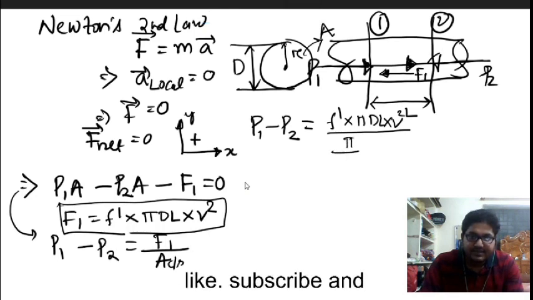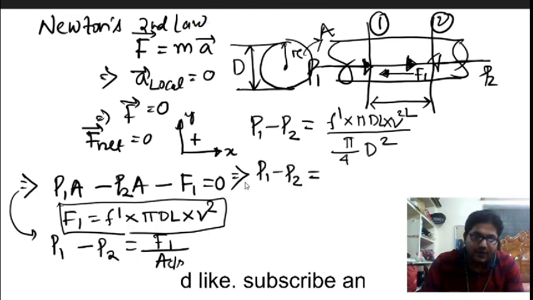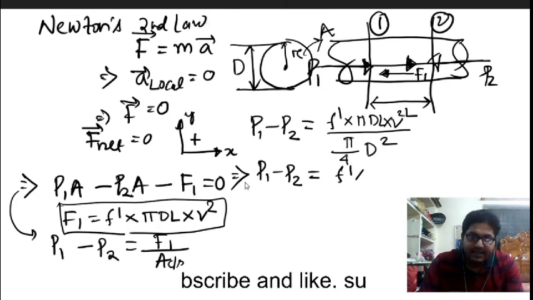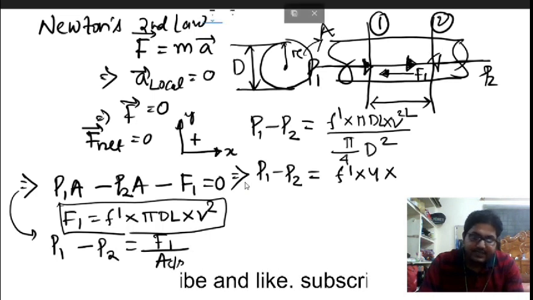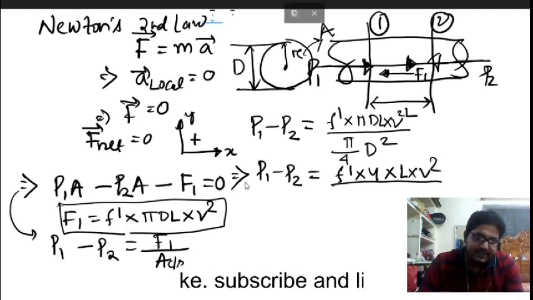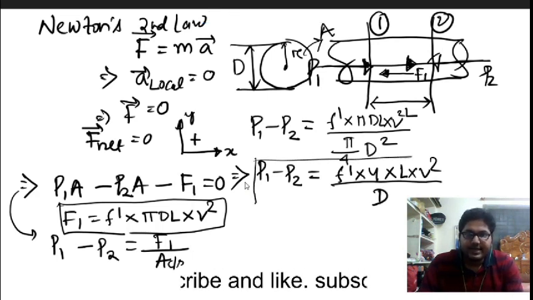This is pi by 4 into D square. Now P1 minus P2 will be equal to how much? This is F dash into 4 into L into V square divided by D. Okay, so this is the value we are getting.